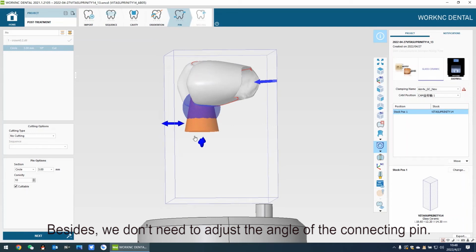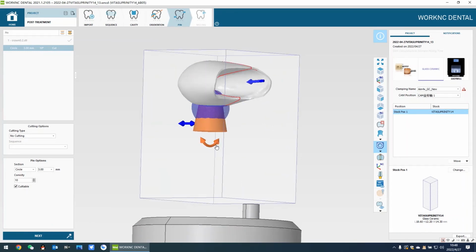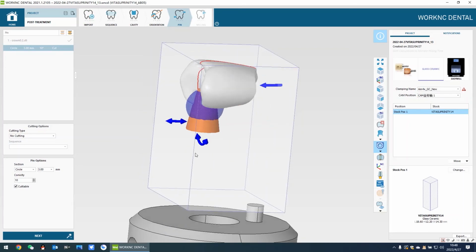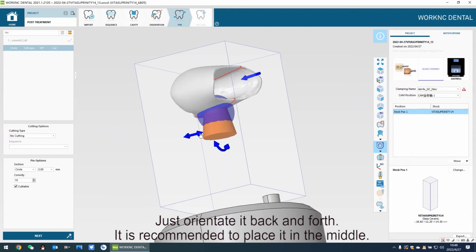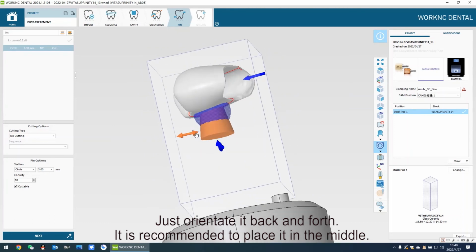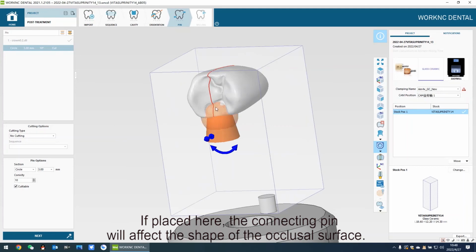Besides, we don't need to adjust the angle of the connecting pin. Just orientate it back and forth. It is recommended to place it in the middle. If placed here, the connecting pin will affect the shape of the occlusal surface.